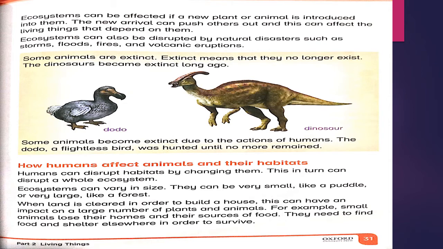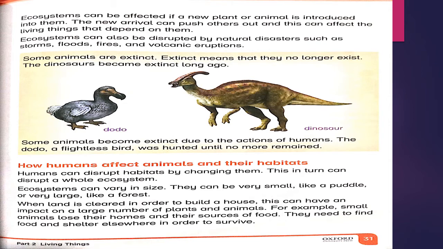Some animals are extinct. Extinct means finished. Extinct means that they no longer exist. The dinosaurs became extinct long ago. Some animals become extinct due to the action of humans. Some animals no longer exist because of the action of humans.